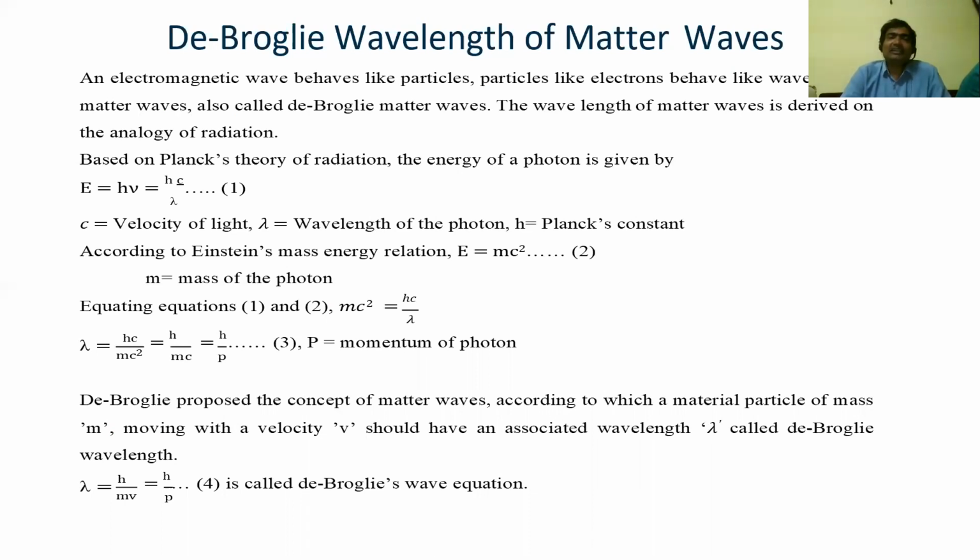On similar lines, de Broglie hypothesized that particles like electrons behave like waves sometimes. These are called matter waves, also called de Broglie matter waves, which means that normally you see an electron or proton as a particle, but de Broglie says that sometimes they behave like waves. This is called the dual nature of matter, and these waves are called matter waves.